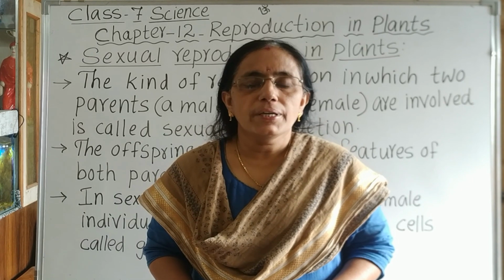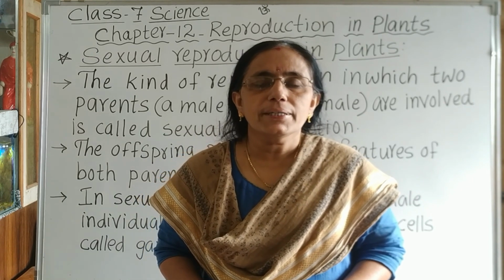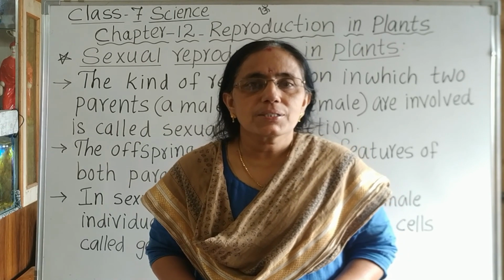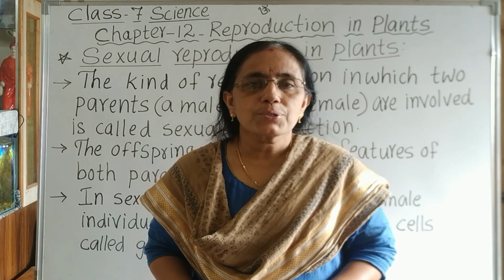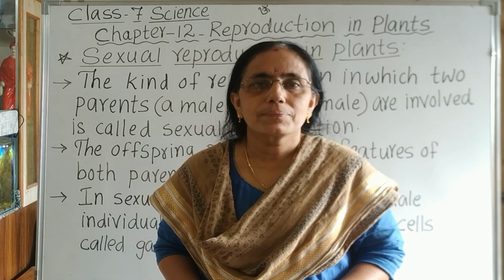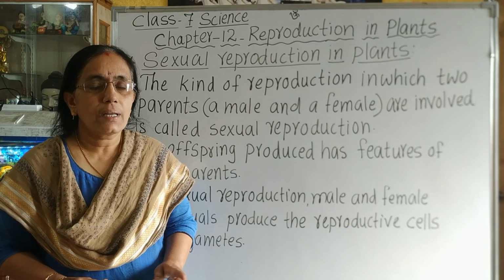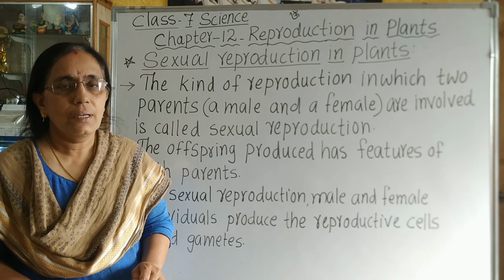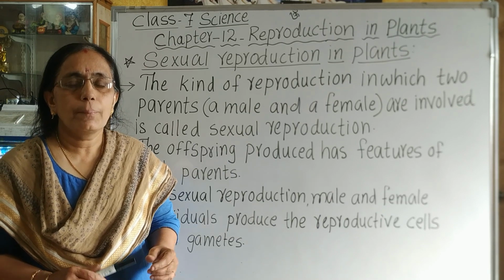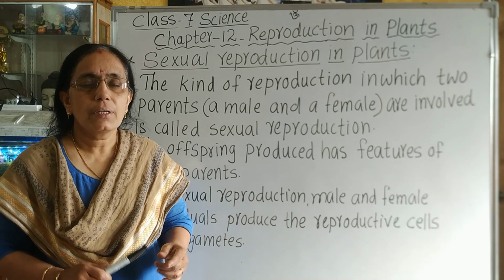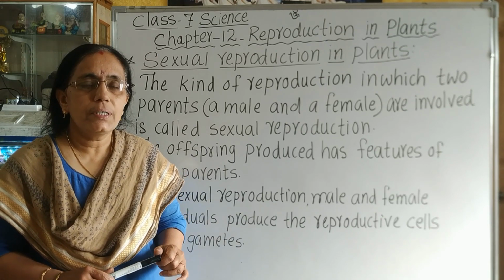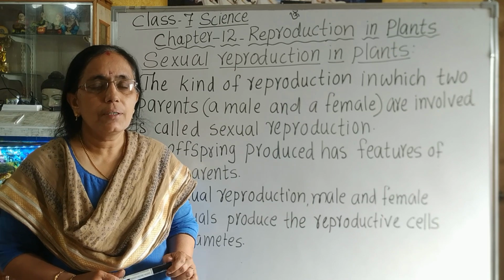Hello students, welcome back to the new video. In this video, we are going to continue the ongoing chapter number 12, Reproduction in Plants. In today's session, we will discuss sexual reproduction in plants. Students, in the previous classes, we have discussed asexual reproduction in plants like fragmentation, budding, spore formation and also vegetative reproduction in plants. Today we will discuss sexual reproduction in plants.